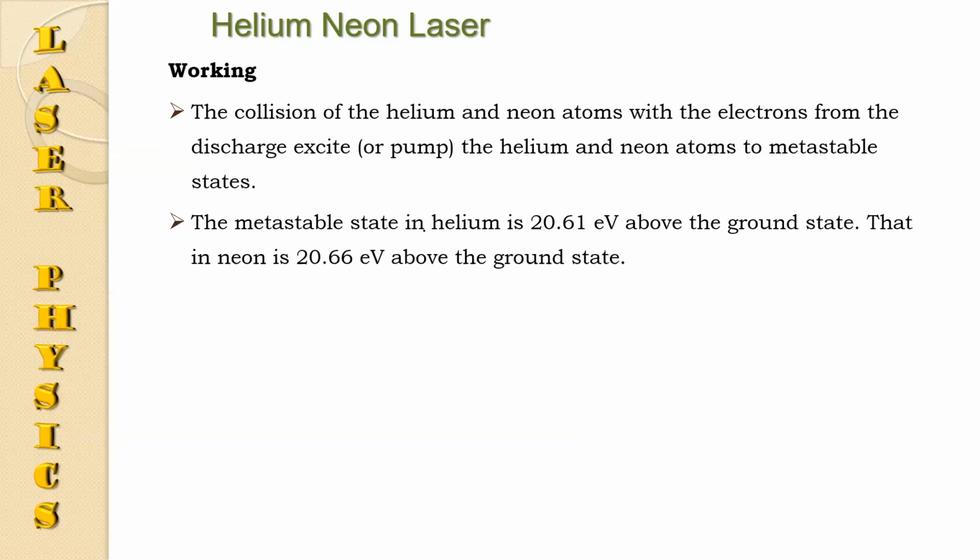We have mentioned that the metastable state of helium is at 20.61 electron volt and that of neon at 20.66 electron volt.